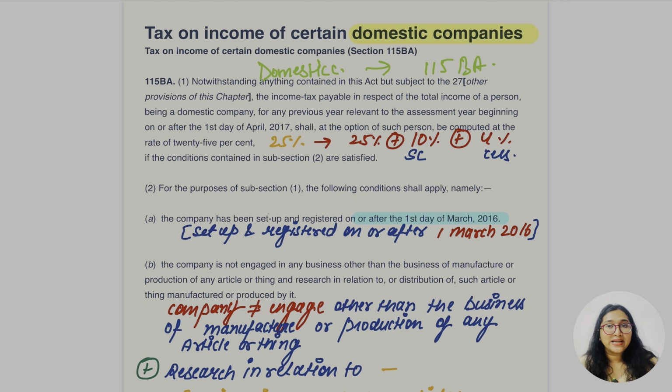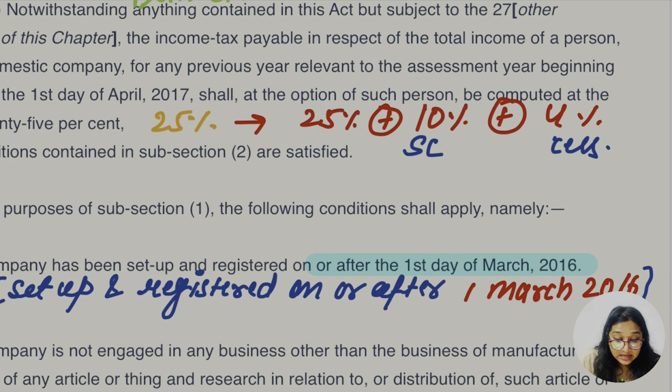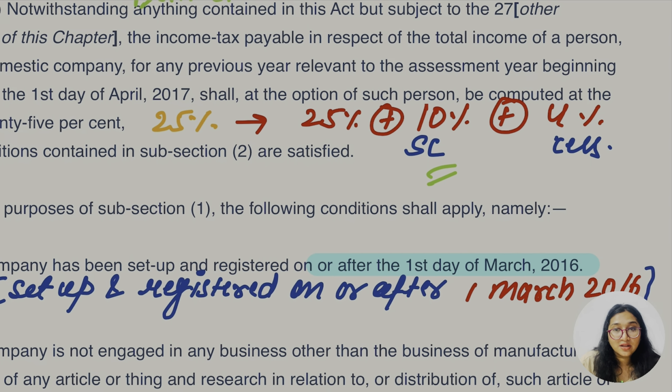So the rate is going to be 25%. Okay, the rate is going to be 25%. So what is the difference? Don't get confused, I'll tell you the difference between each and every section. As I said earlier, for those companies whose turnover or gross receipt is less than 400 crore, the taxable rate is going to be 25%, right? So it is the same 25% now, but the surcharge is different. Earlier that was 7-12%, right? Here they are saying the surcharge is going to be 10%, okay?